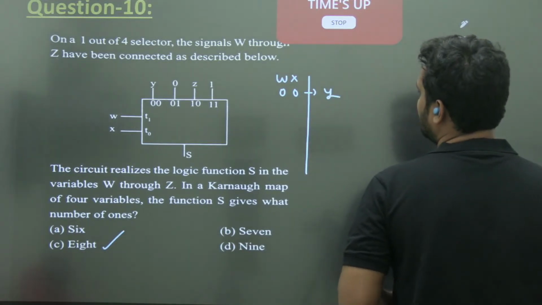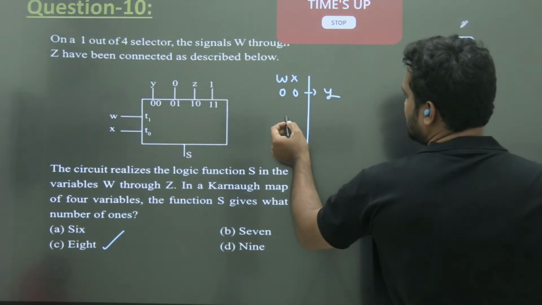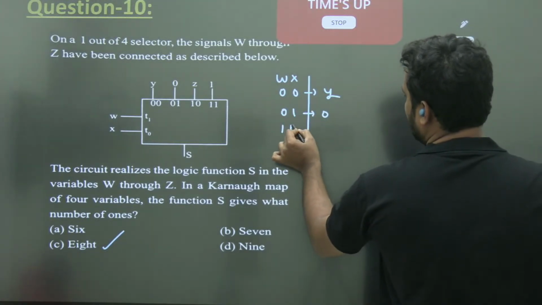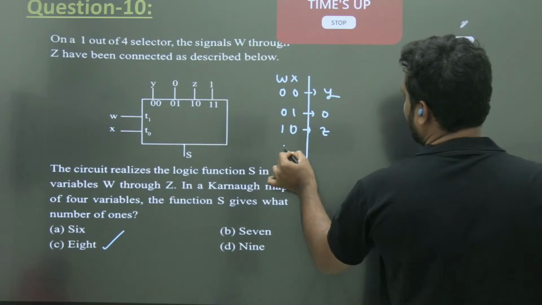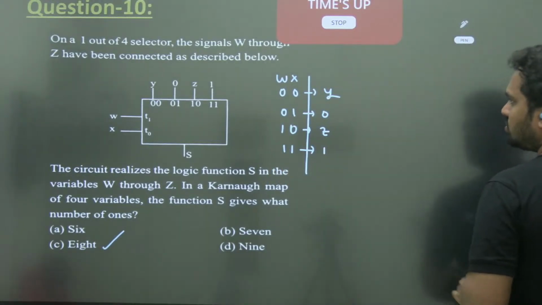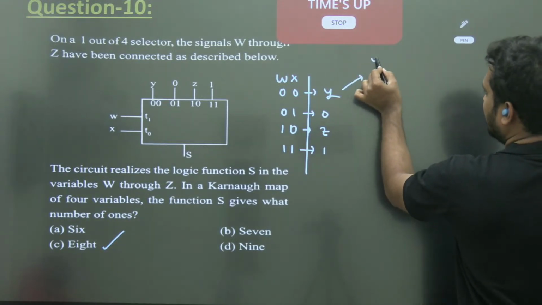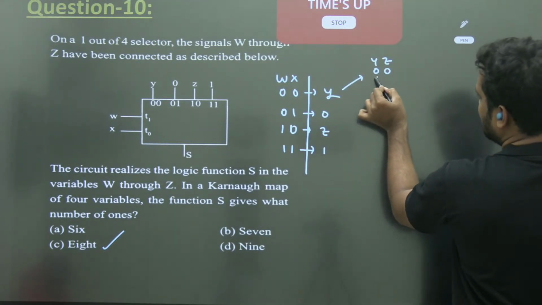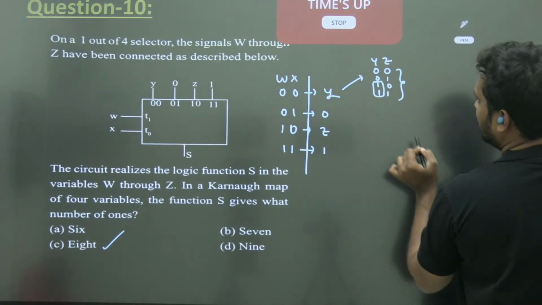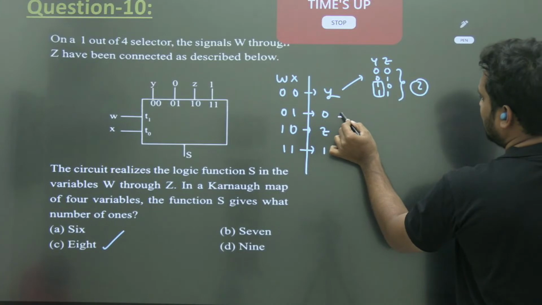Similarly, when WX is 0, 1, the output is 0. For 1, 0, output is z. For 1, 1, your output is 1. So here you see when you have yz, they can be 0, 0, 0, 1, 1, 0, 1, 1. How many times is y equal to 1? 2 times. Here 0 times.